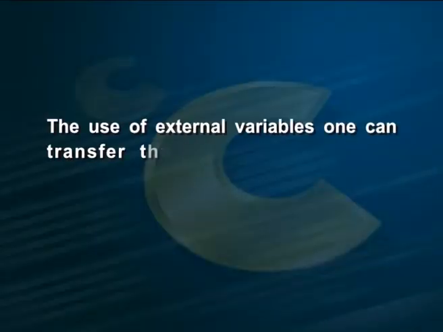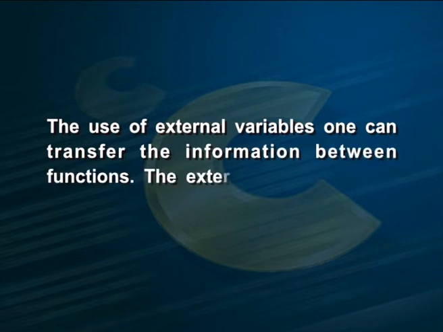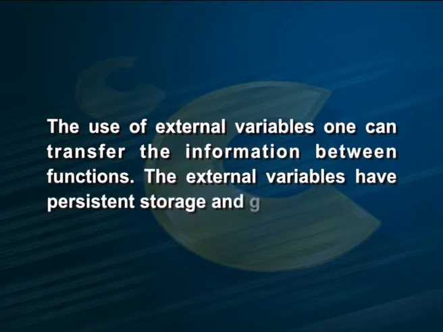Therefore, an external variable can be assigned a value within one function and this value can be used within another function. With the use of external variables, one can transfer the information between functions. The external variables have persistent storage and global scope. If there is a conflict between the global and local variables, the local variable wins.